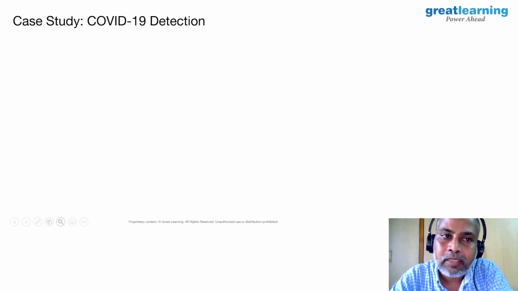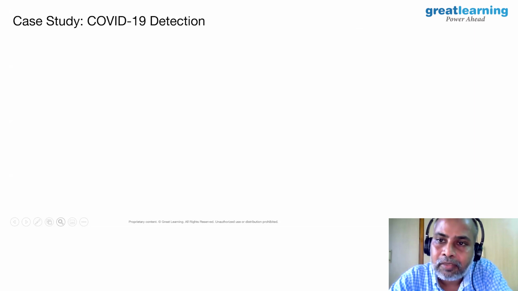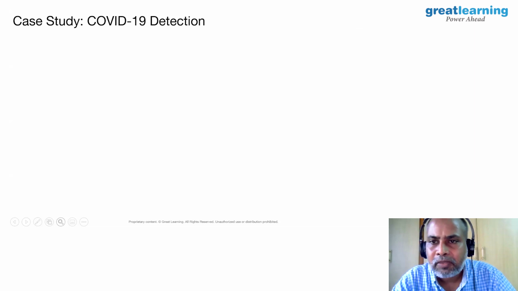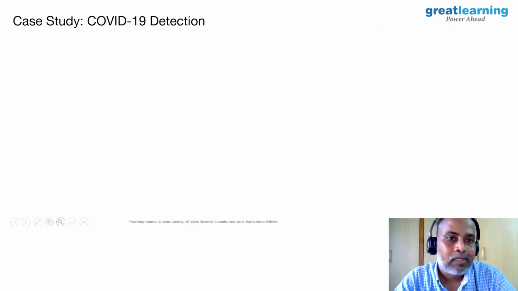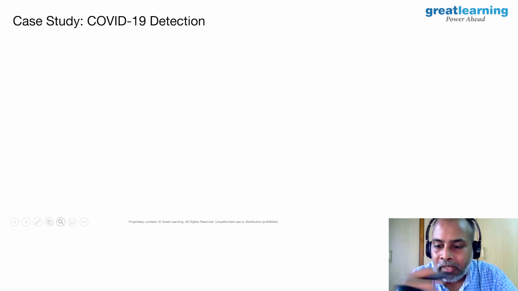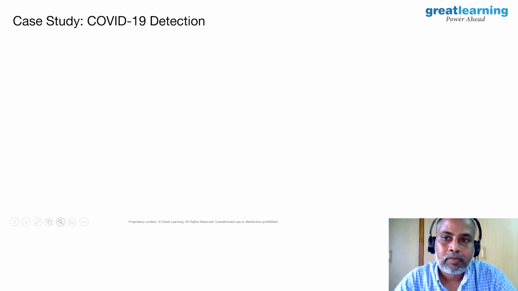Next use case is COVID-19 detection using chest X-rays. If you see the use cases we have done so far, one is house price prediction, second is lockdown impact on COVID spread, third is positive rate analysis, and also predicting the number of positive cases, right? And now let us get into the 4th use case or case study.